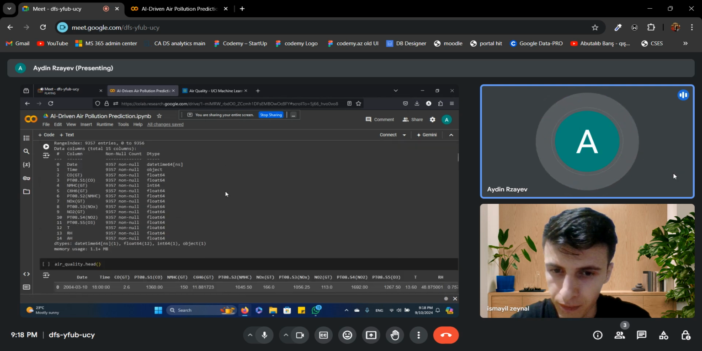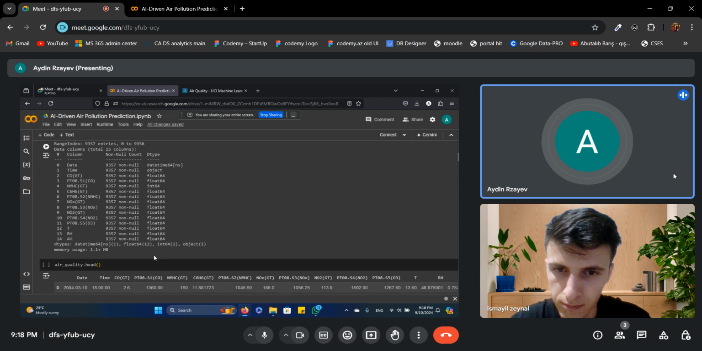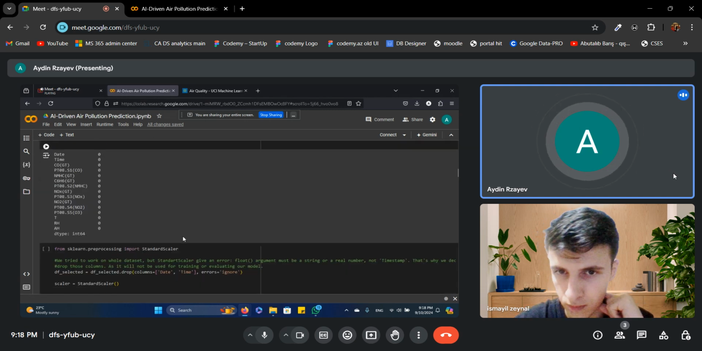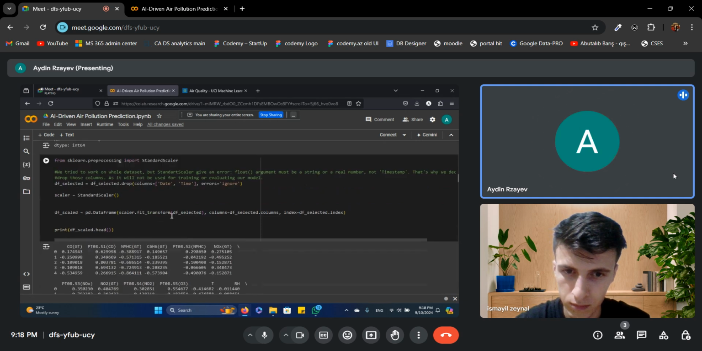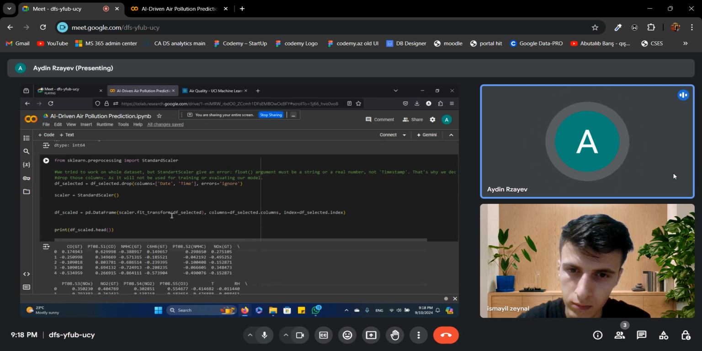So, in preparing the data, actually we should first look at the structure of the data. We use some functions here. Then, for preparing the data, we used a standard scaler. This step is very important because any errors or missing values in the data can cause problems later on.